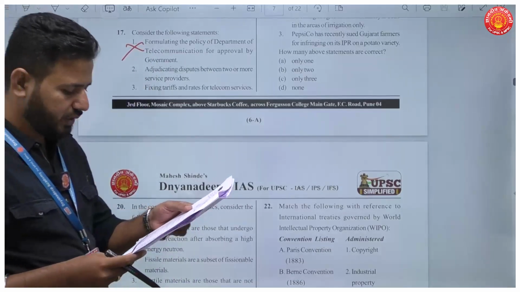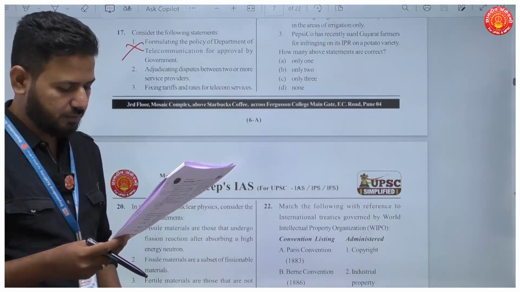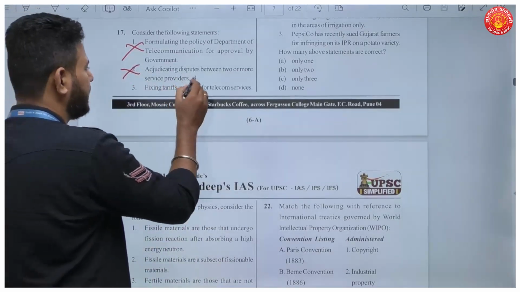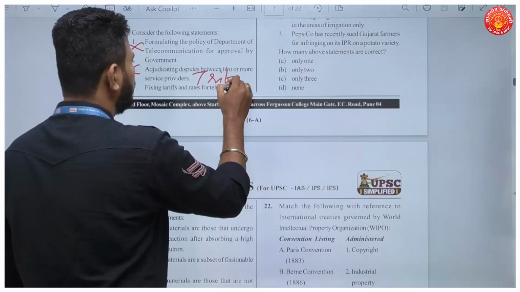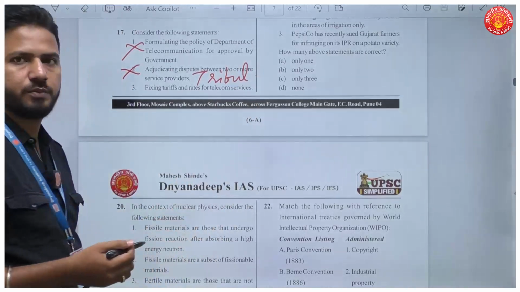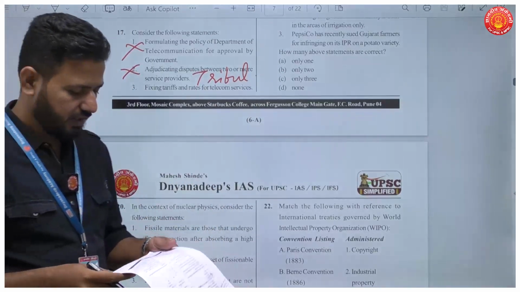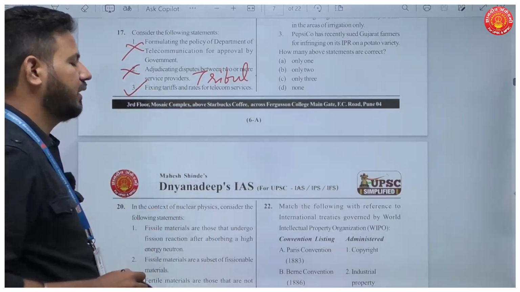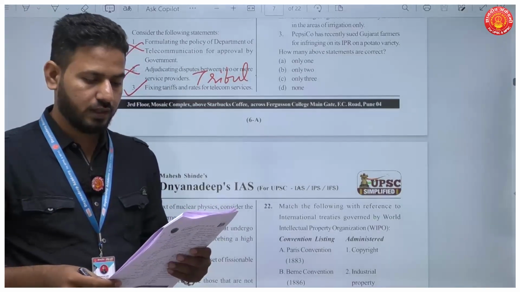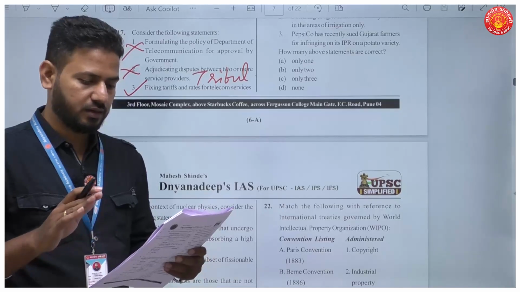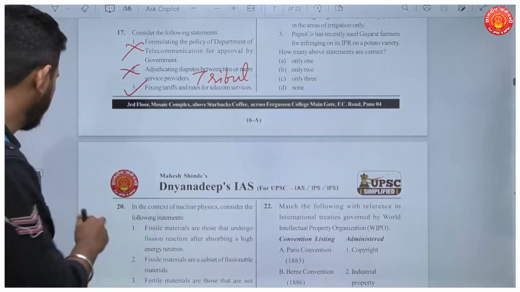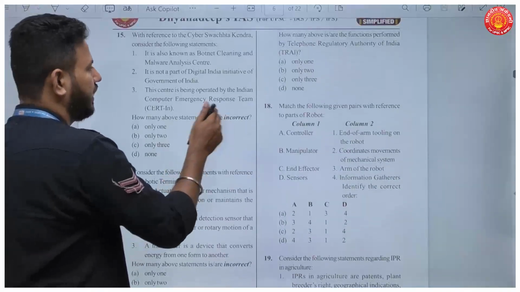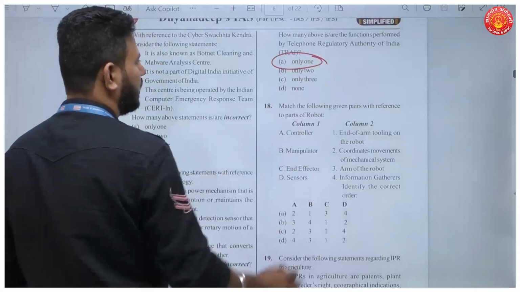Then second is adjudicating disputes between two or more service providers. This is also not the function, because we have a separate tribunal to adjudicate disputes between two service providers. Third is fixing tariffs and rates for telecom services. This is what TRAI does. So how many of the statements are functions performed by TRAI? Your answer has to be only one. Only one of these is the function of TRAI. So your answer here will be E.